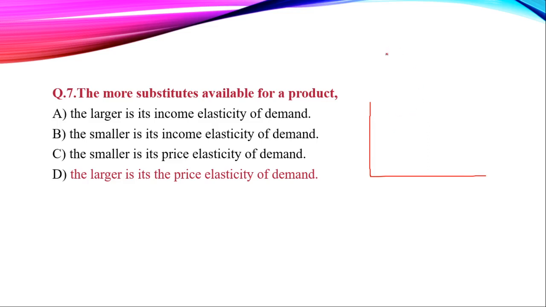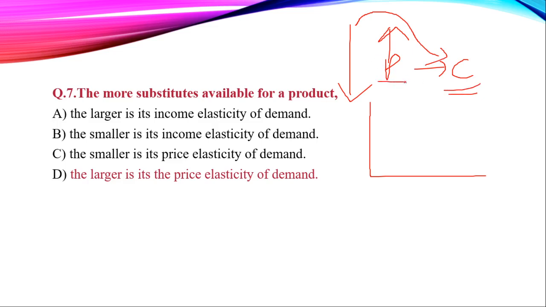Suppose I am taking the example of Pepsi. There's a perfect substitute for Pepsi, that is Coca-Cola. So if the price of Pepsi is high, then its demand will suddenly go low, because consumers will have a perfect option to switch to Coca-Cola. So why would they compromise on price? Why would they pay a high price for the same quality, the same quantity? So there is high price elasticity of demand, that is larger price elasticity of demand.